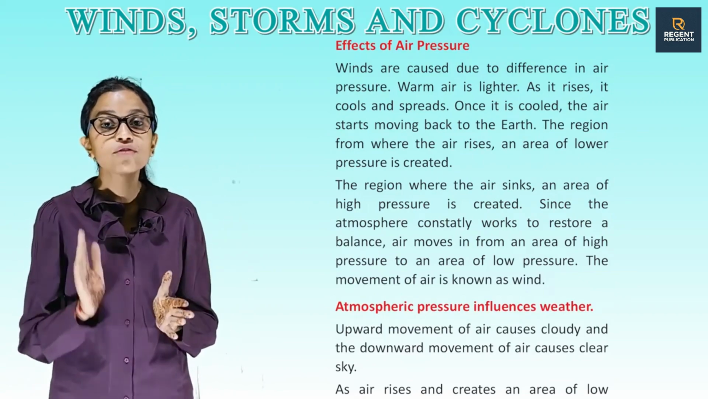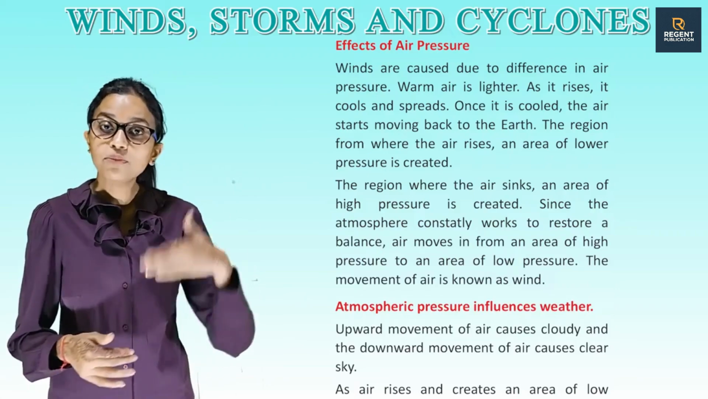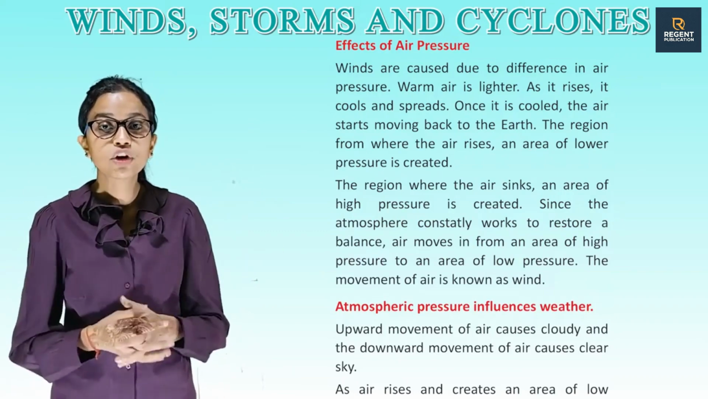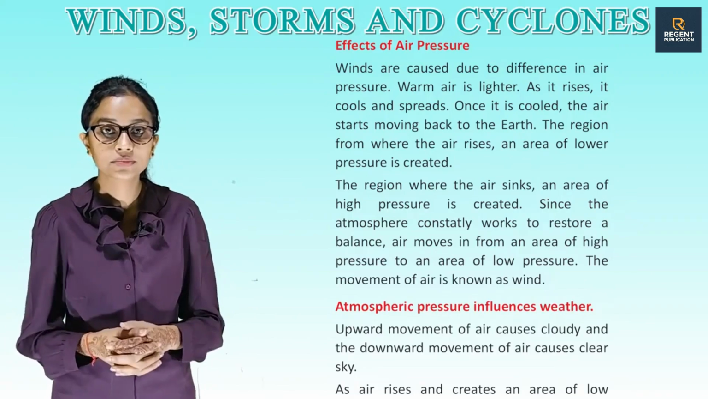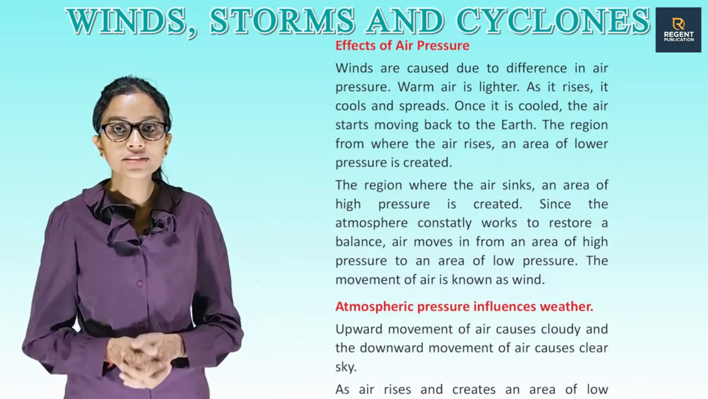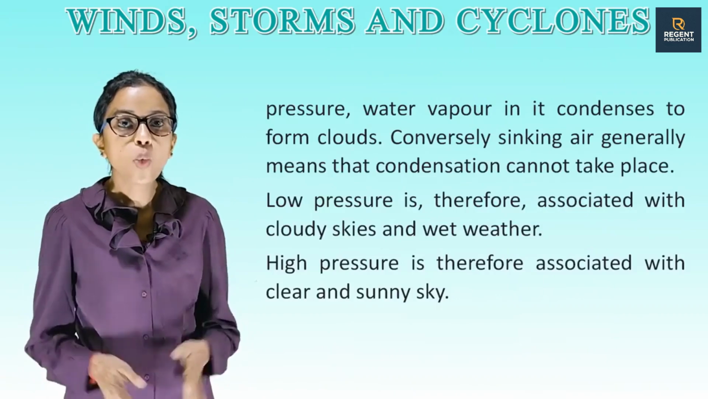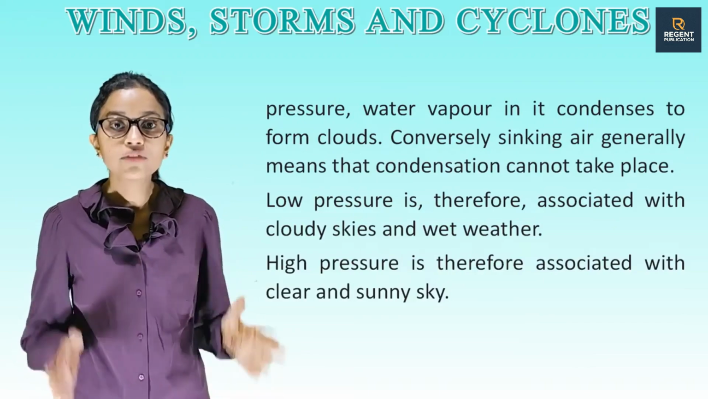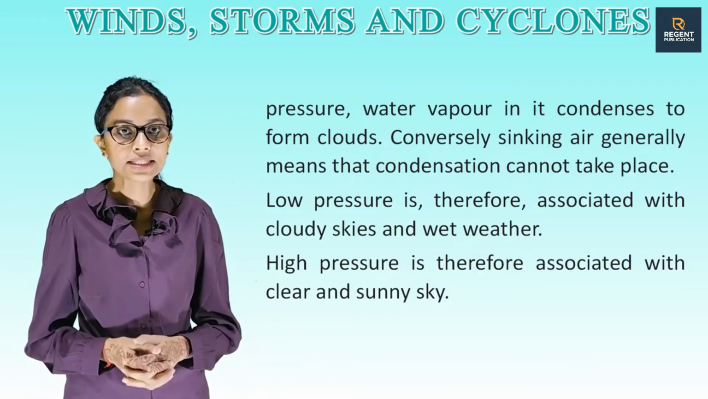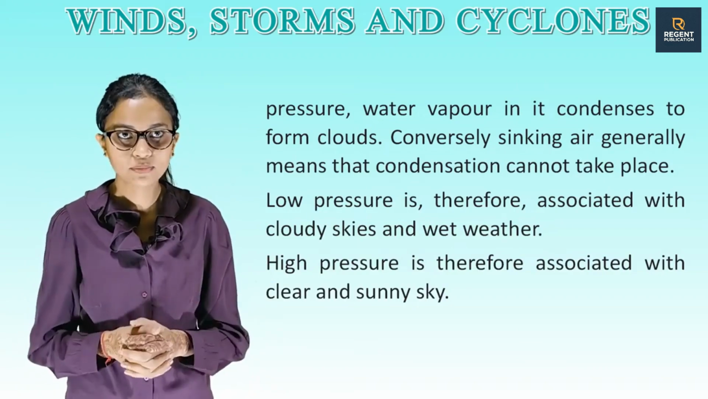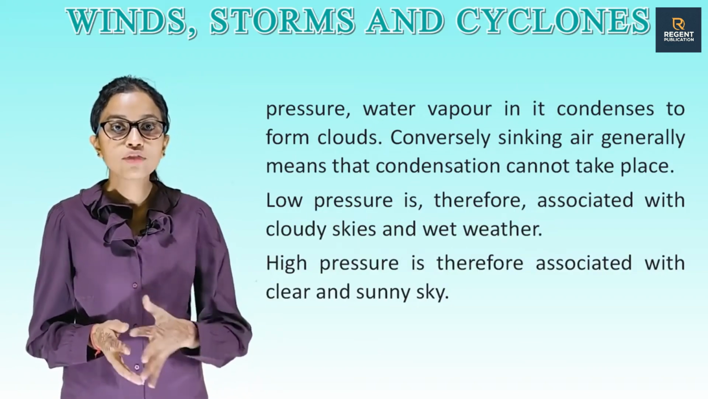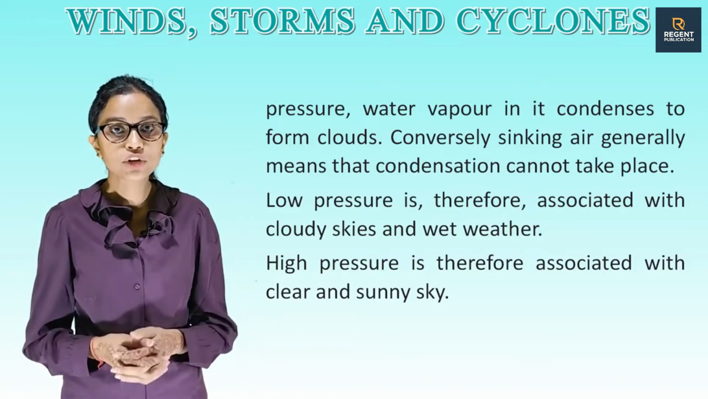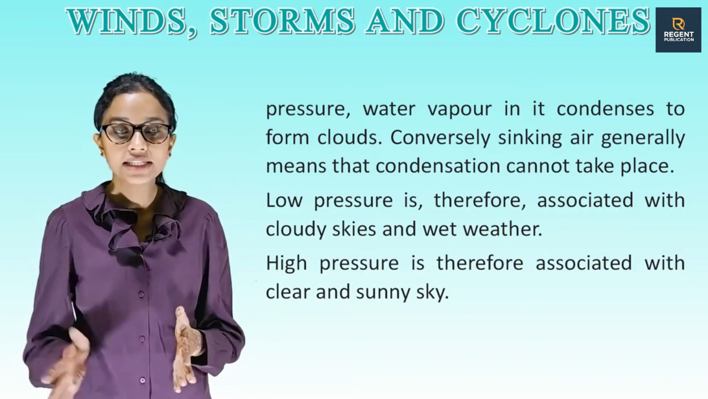Atmospheric pressure influences weather. Upward movement of air causes cloud and the downward movement of air causes clear sky. As air rises and creates an area of low pressure, water vapor in it condenses to form clouds. Conversely, sinking air generally means that condensation cannot take place. Low pressure is therefore associated with cloudy skies and wet weather. High pressure is therefore associated with the clear and sunny sky.